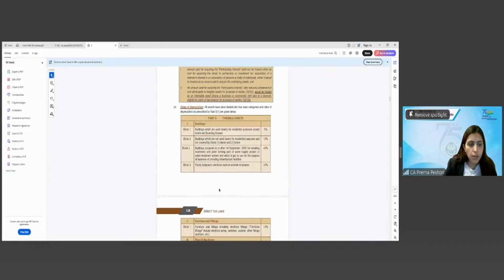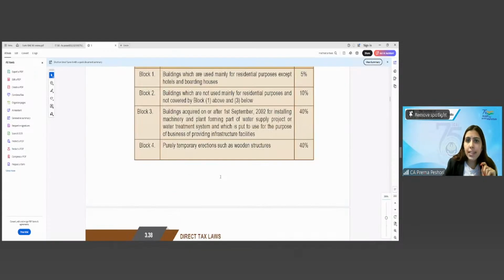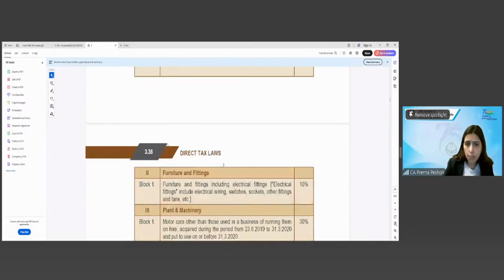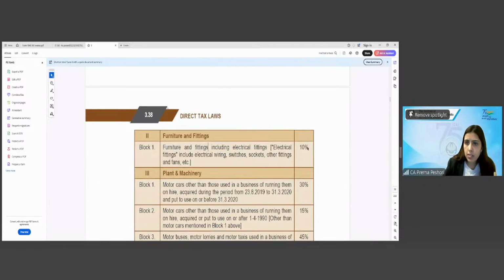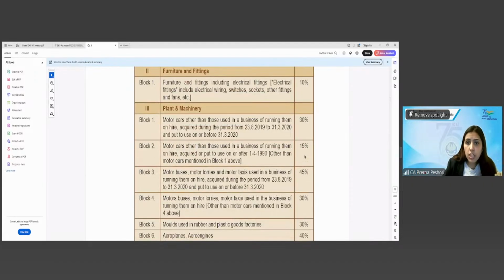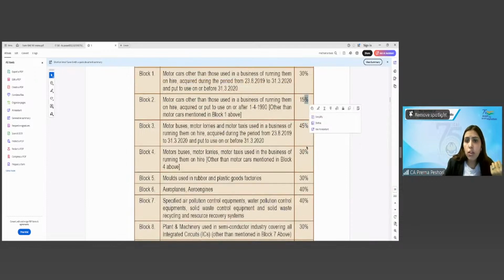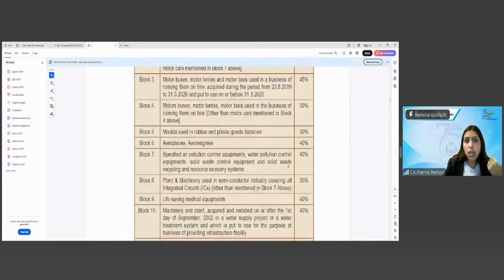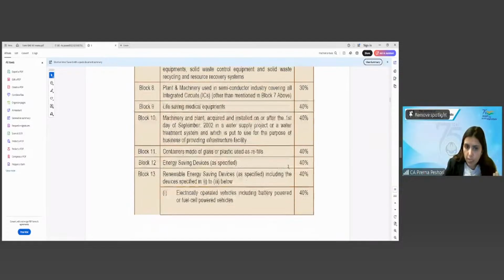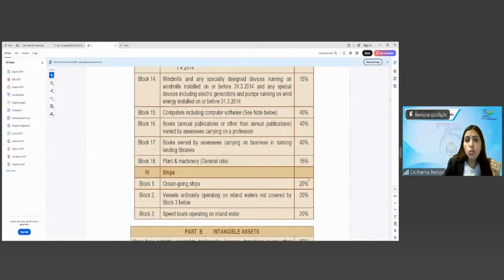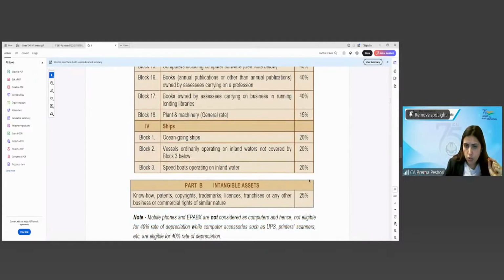So these are the rates of depreciation which are there. Buildings which are used mainly for residential purposes except hotels, it's 5%. Buildings which are used for commercial purposes is 10%, right? Then you have some other depreciation rates. Furniture and fittings, it is 10%. Plant and machinery, motor cars, it is 15%. Then aeroplanes, aero engines, 40%. Other plant and machinery, it is 15%, right? Then computers, it is 40%, right? So these are some of the rates of the depreciation.